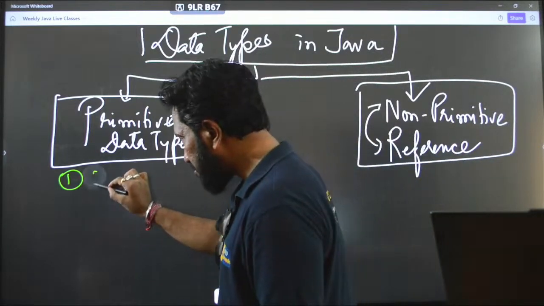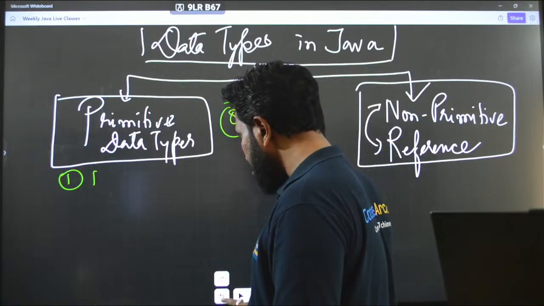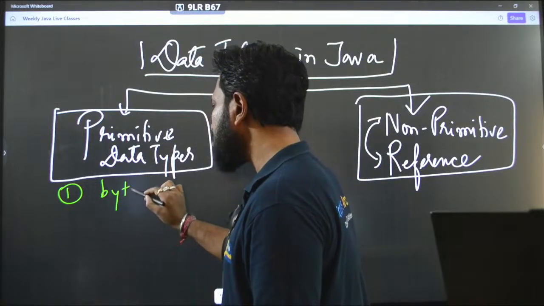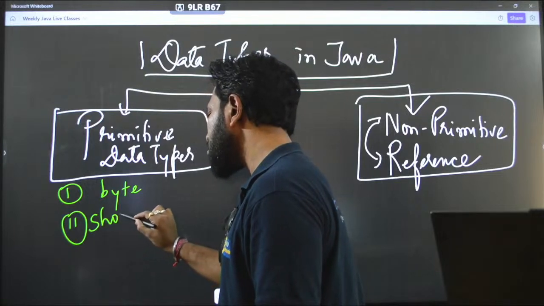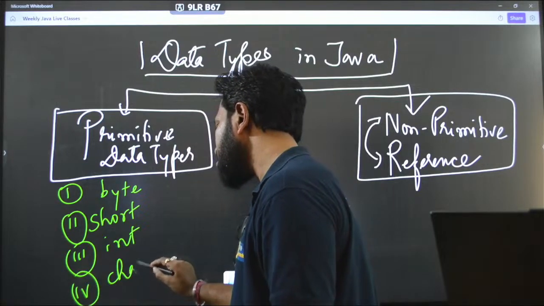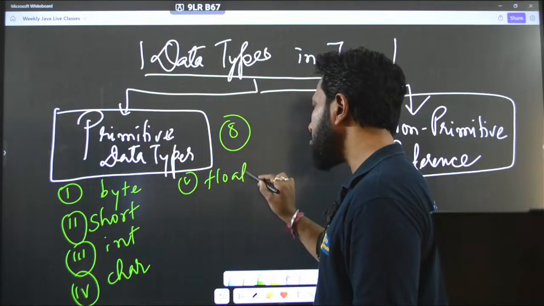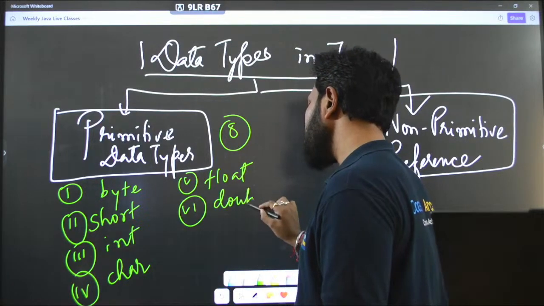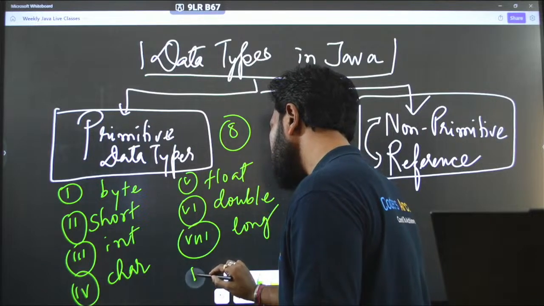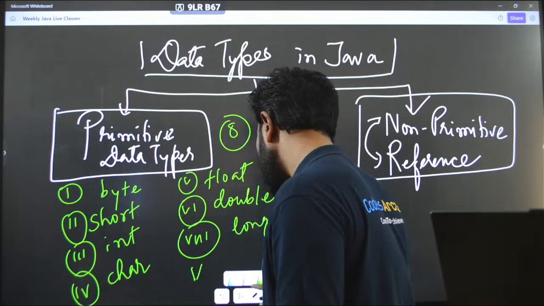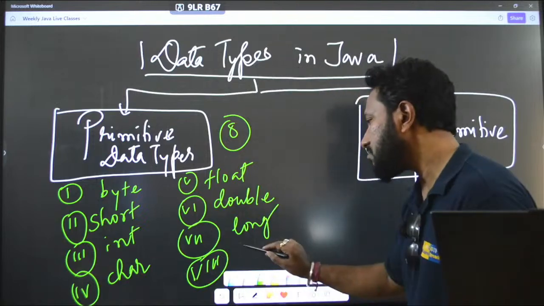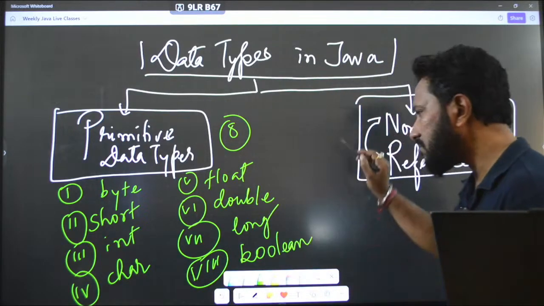They are byte, short, int, char, float, double, long, and boolean.